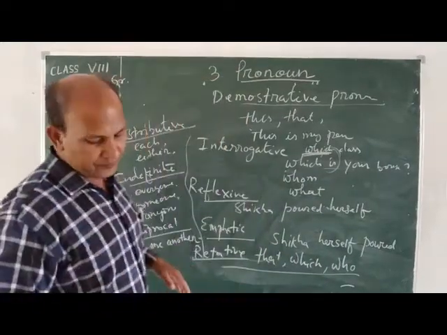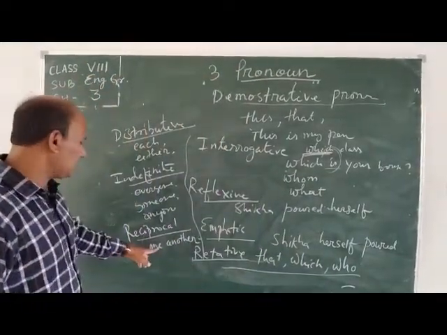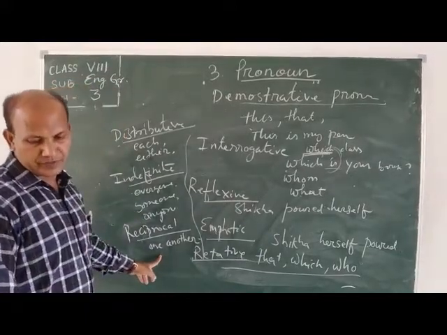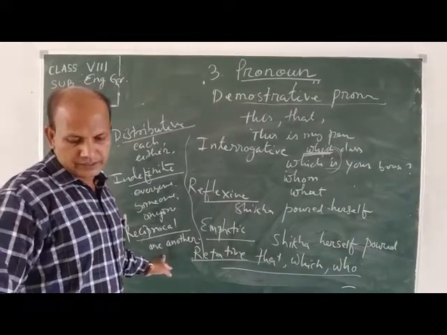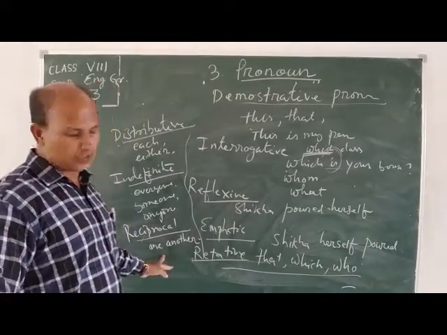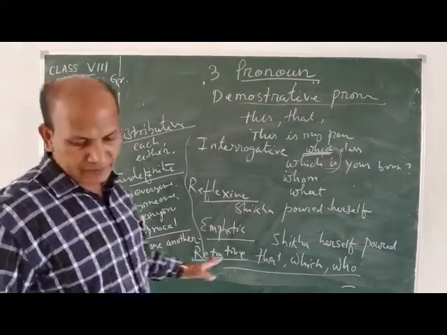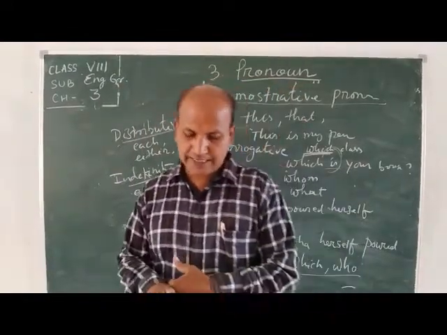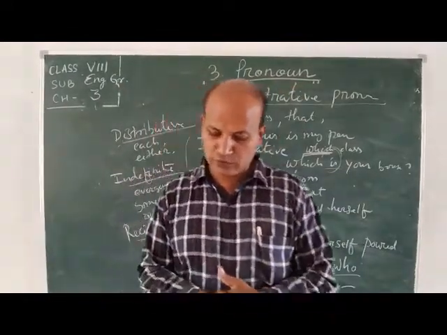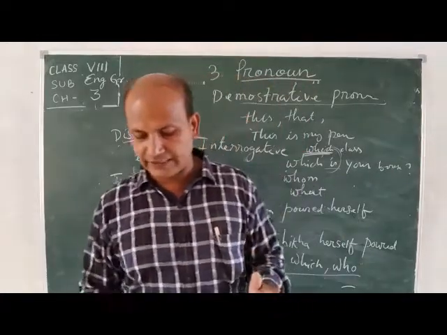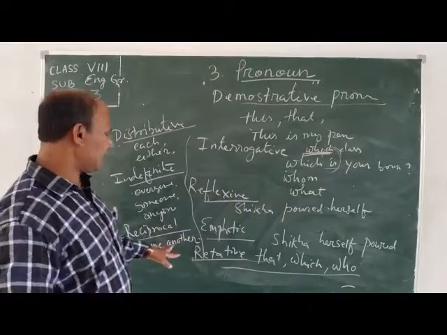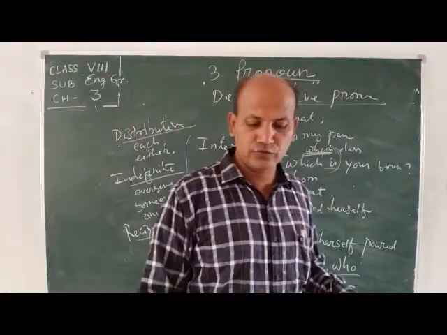Then there are reciprocal pronouns, meaning there are two or more people, and two or more actions are involved. One another, just like, Rasa and Nitya always help one another. Here, the highlighted pronouns indicate that two or more people carry out one action. That is called a reciprocal pronoun. Okay? One another, two pronouns together.